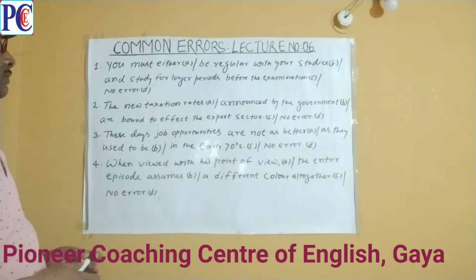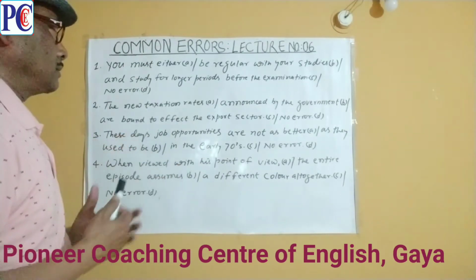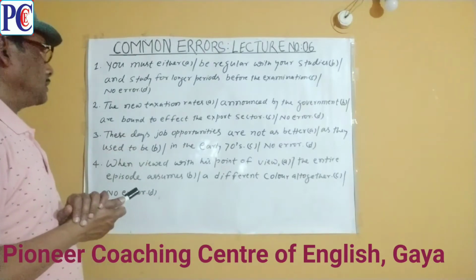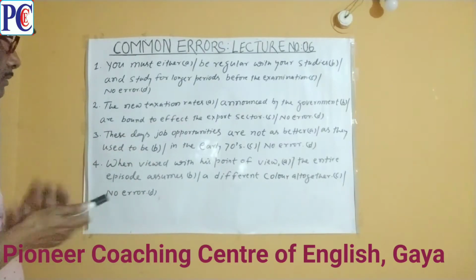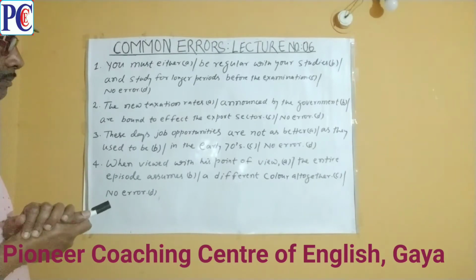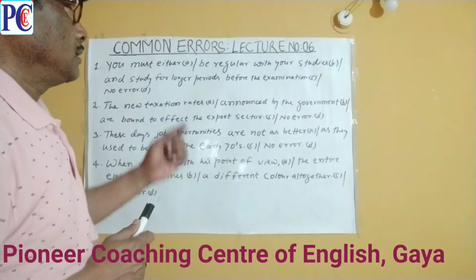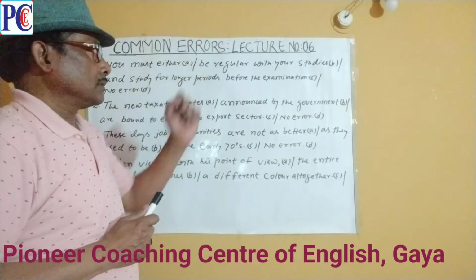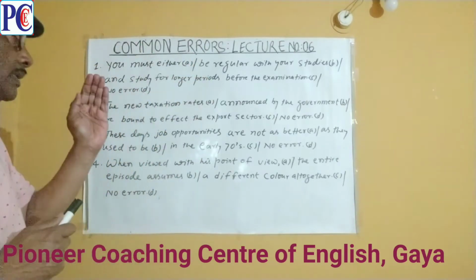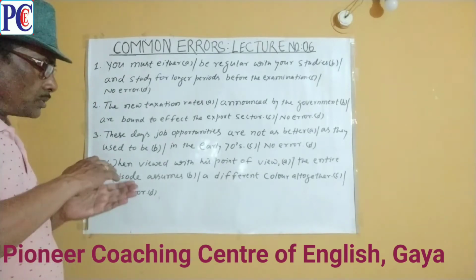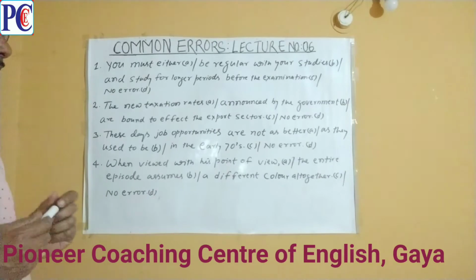Sentence number 1: You must either be regular with your studies and study for longer periods before the examination. Remember, either always makes a conjunction with its correlative or.